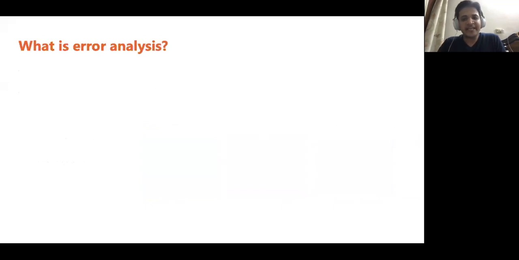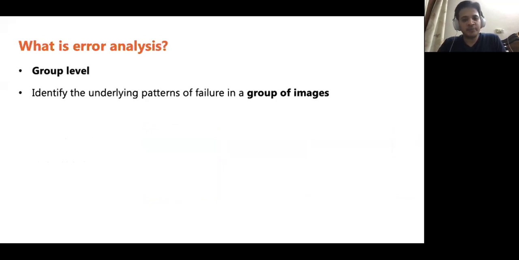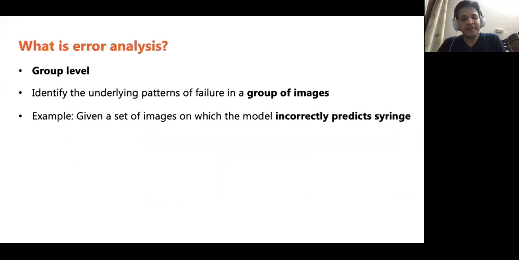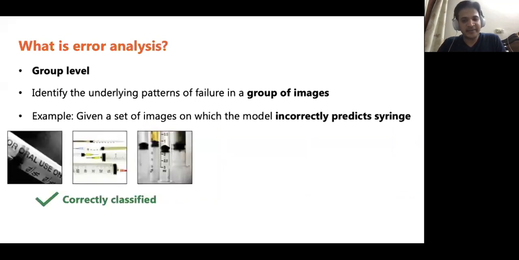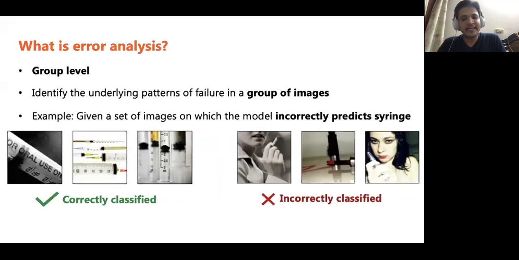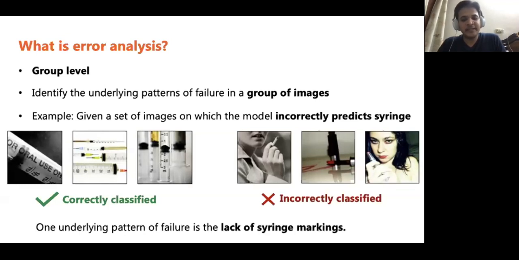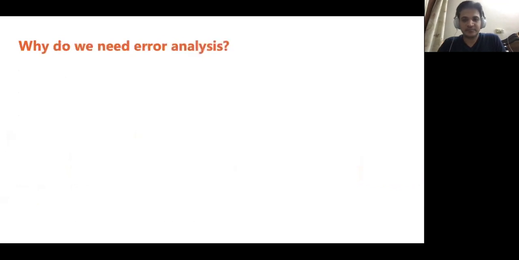Similarly, we can analyze errors at the group level. Here, the goal is to identify the patterns of failure in a group of images. For example, given a set of images on which the model incorrectly predicts the class syringe, here are some correctly classified images and some incorrectly classified images. Using the techniques we will soon discuss, we discover that one of the underlying patterns of failure is the missing syringe markings. Error analysis at the group level is the primary focus of this work.